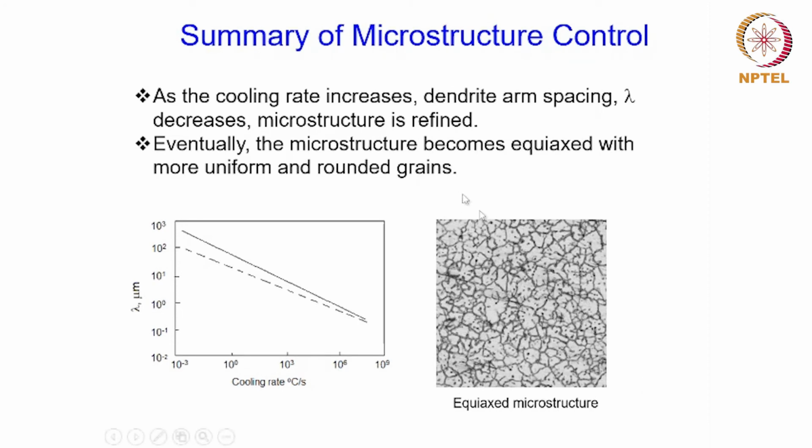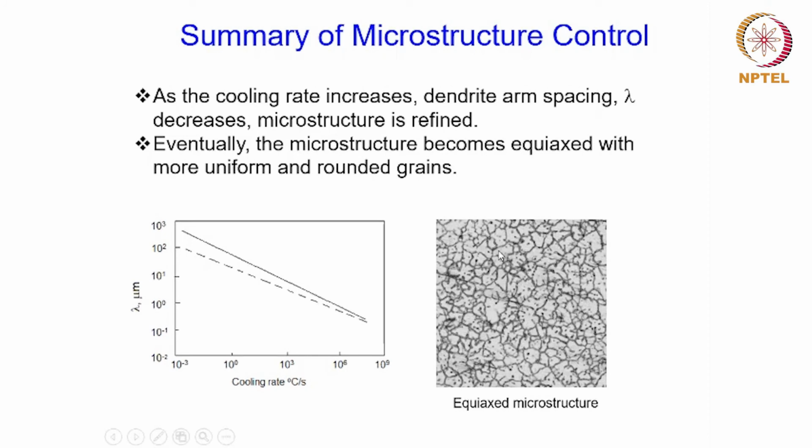And eventually, under the high cooling rate conditions, the microstructure would change from a dendritic microstructure to an equiaxed microstructure, which is more uniform, and the grains are more rounded. Okay, so this is what you see over here.